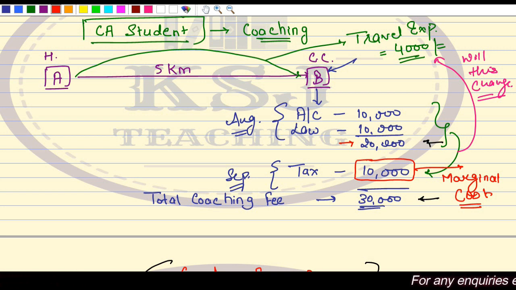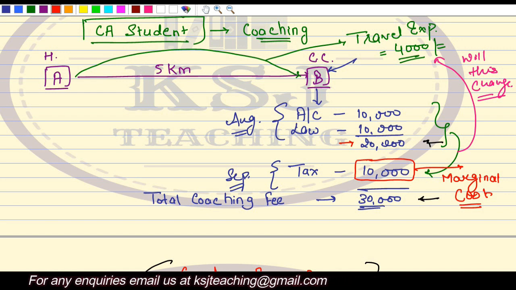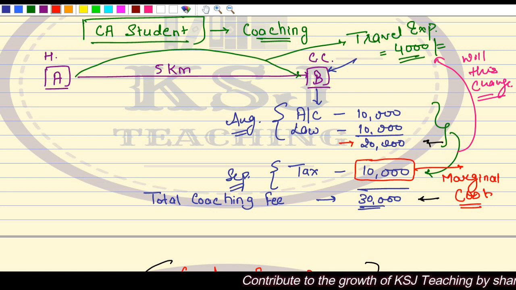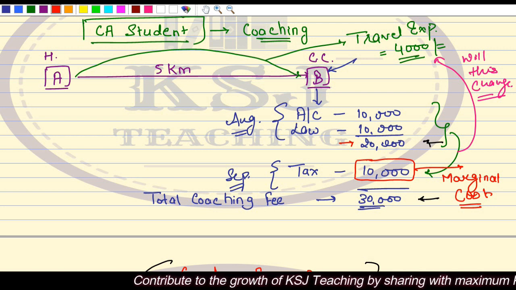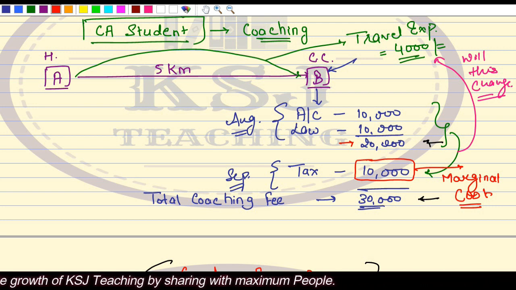Now overall 30,000 is my variable cost. Overall, this coaching fee is my variable cost. Out of that, the additional cost I am paying for one more unit is my marginal cost. So this 10,000 rupees, which is paid for the additional subject, that is tax, is my marginal cost, whereas the total cost of 30,000 is my variable cost.